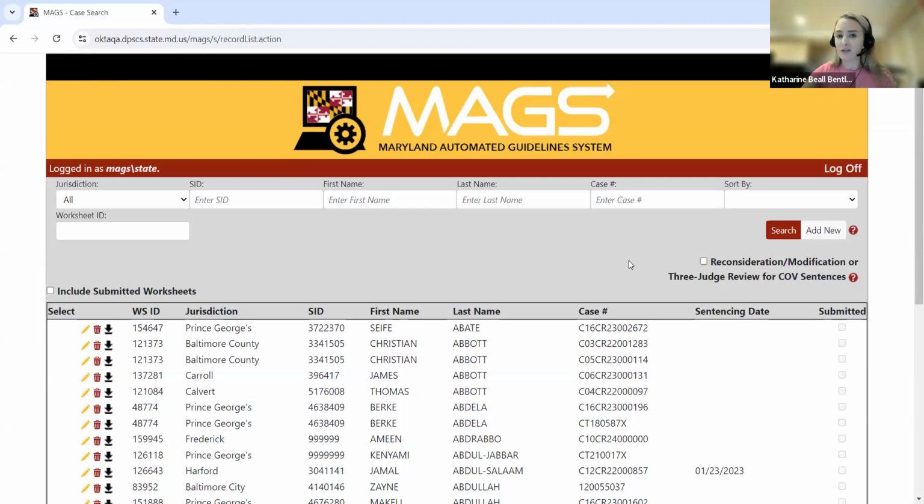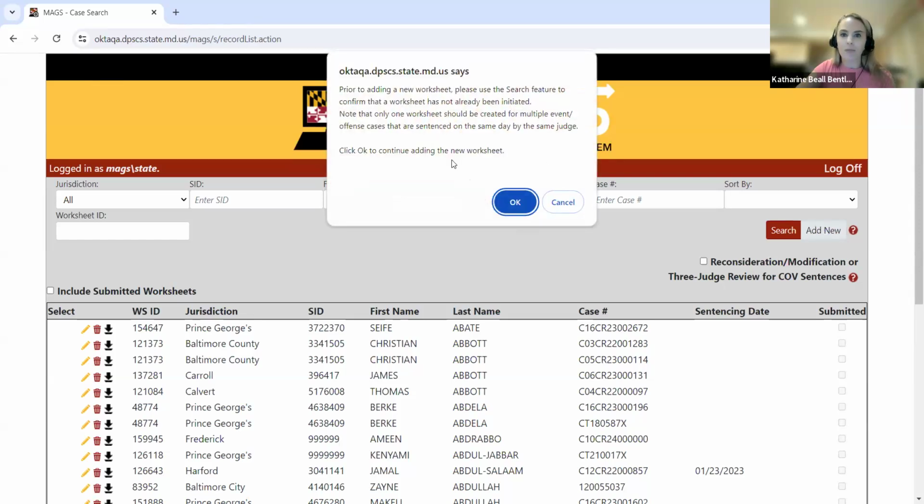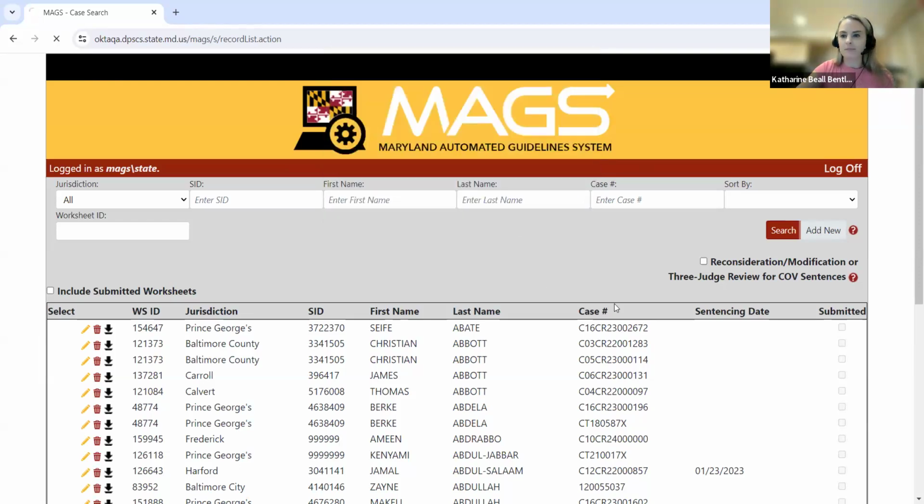So let's say I search the system and don't see any worksheet. I need to create the worksheet from scratch. So I'm going to go ahead and click this Add New button. It's going to give me that alert, reminding me again to use the search feature to confirm that a worksheet has not already been initiated, and reminding me that only one worksheet should be created for multiple event or offense cases that are sentenced on the same day by the same judge. So I'm going to click OK here.